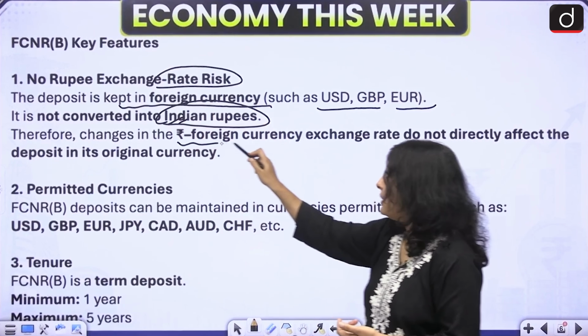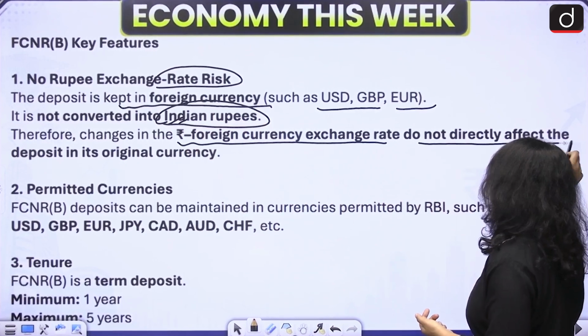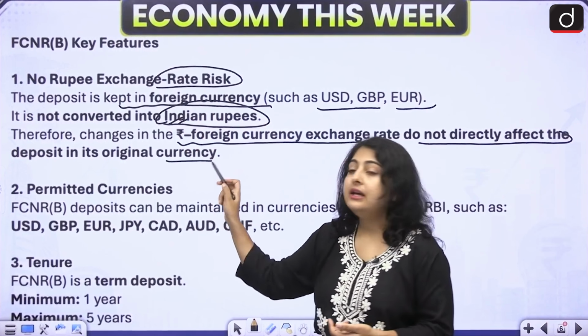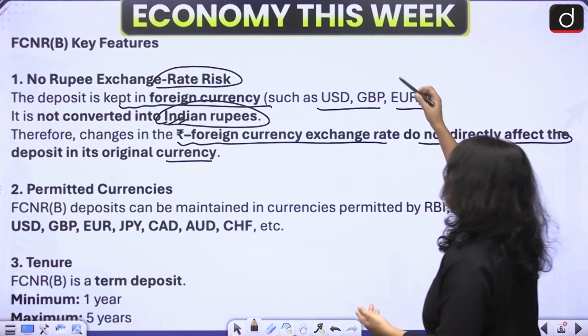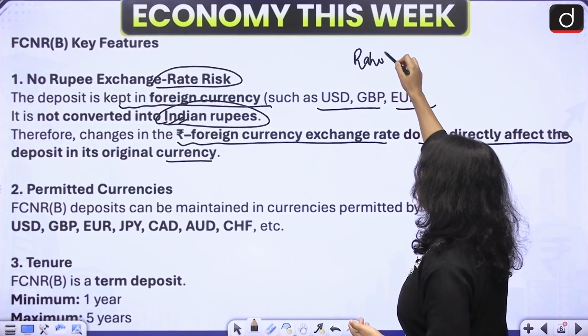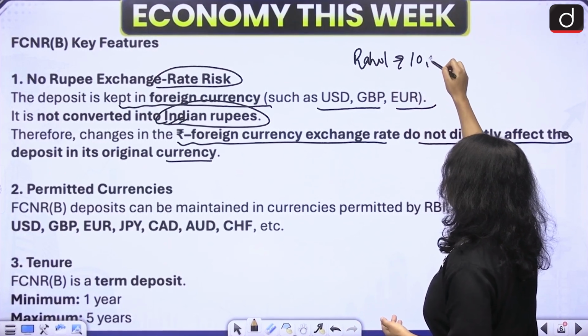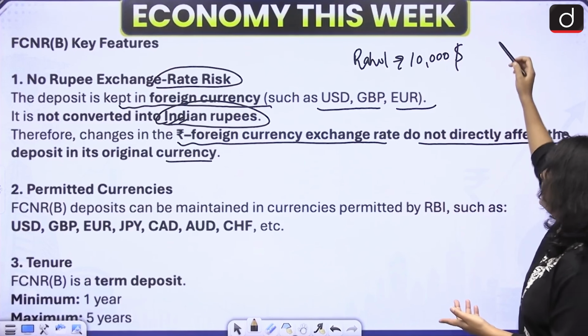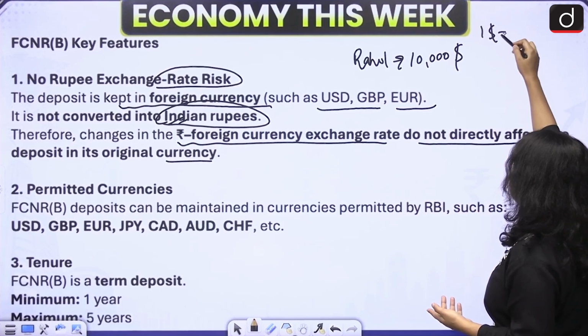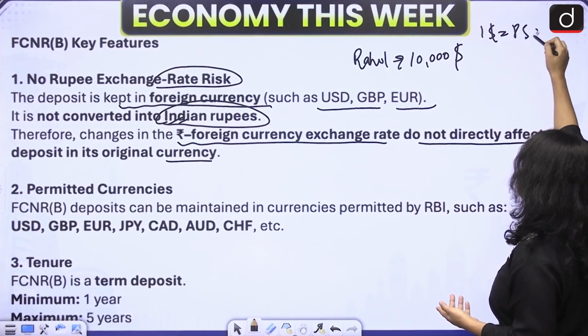Therefore, changes in foreign currency exchange rate do not directly affect the deposits in its original currency. Let us try to understand this with the help of an example. Again, let us take the example of Rahul. Rahul has $10,000, and right now the exchange rate is $1 equals 85 rupees.